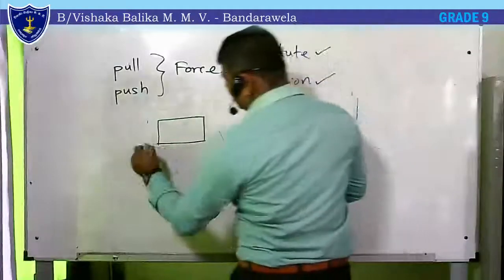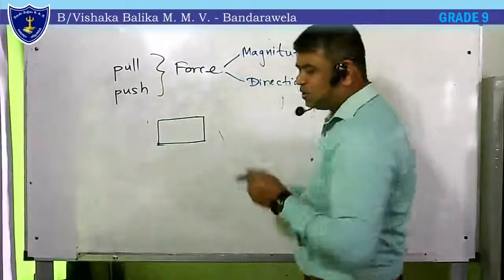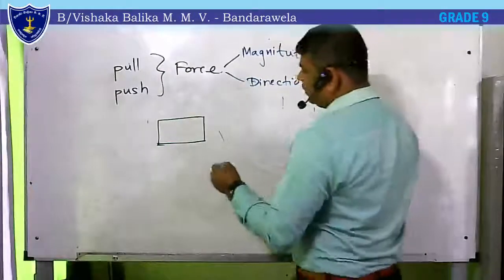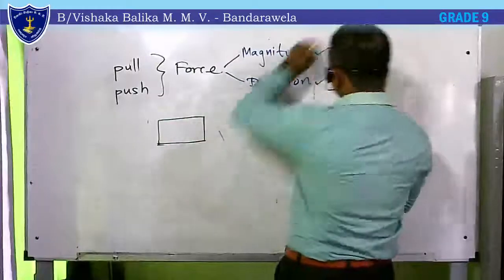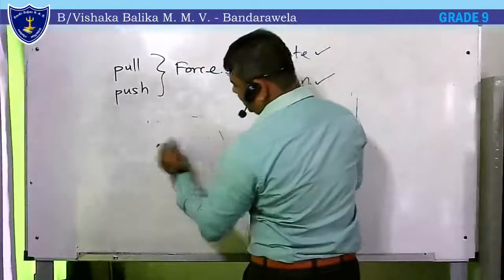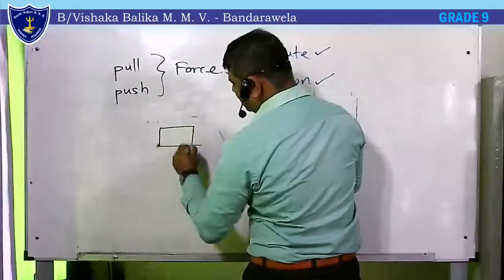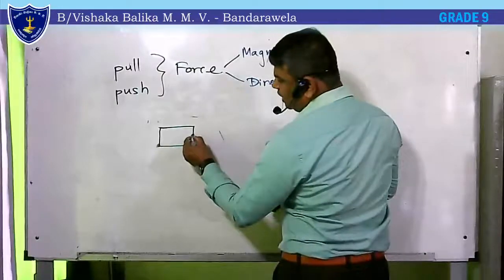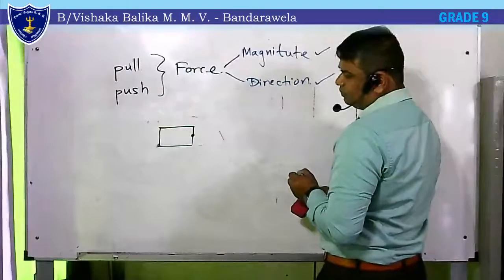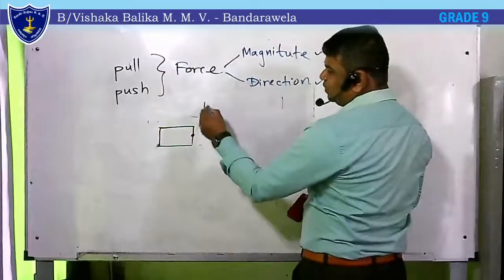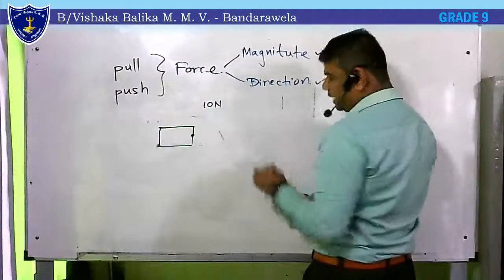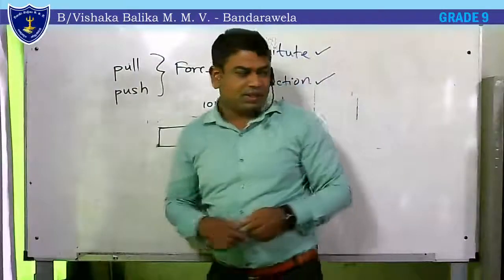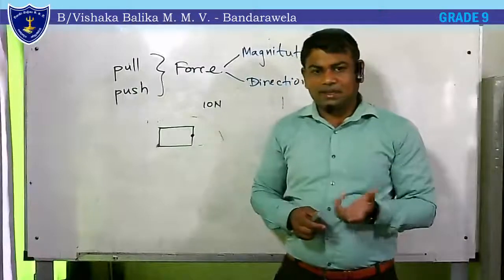Right? We will draw the object. We should not draw it exactly with details. Just a kind of demonstration or model is enough. Proper square you can draw here, a square or a rectangle or something. Then mark the point of application. Then, as I mentioned, it was 10 newtons, but we don't write it here. We will represent 10 newtons using a scale.